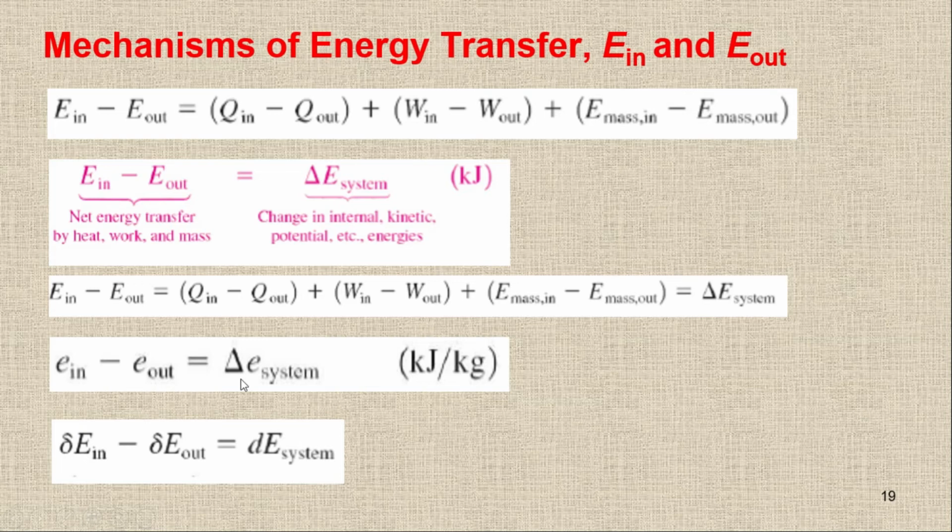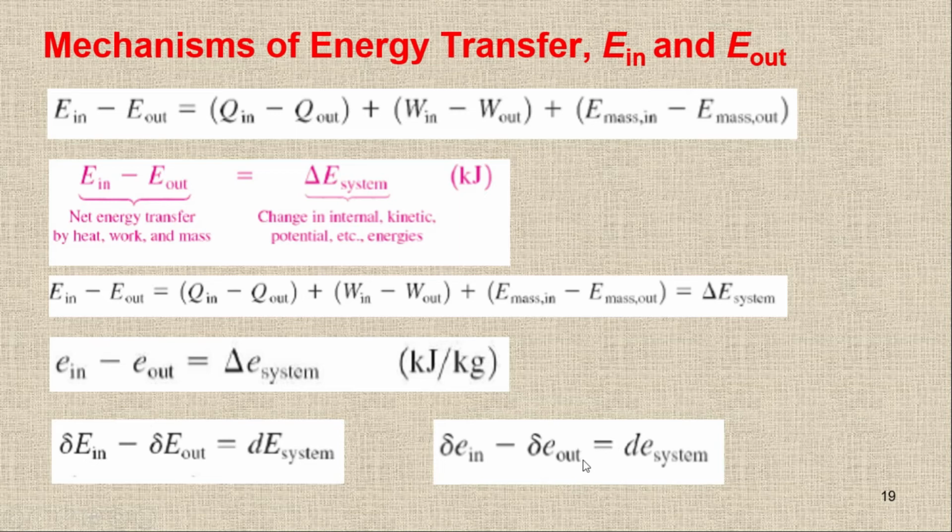Now you can see here, I'm using D here and an inexact differential here. Exact differential because these are point functions, and inexact differential because these are path functions, because these are only heat, work, and mass transfer. Or I can write in terms of specific one like this one. So we have specific one like this.